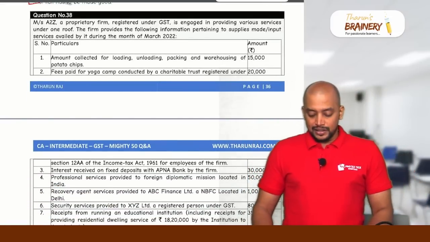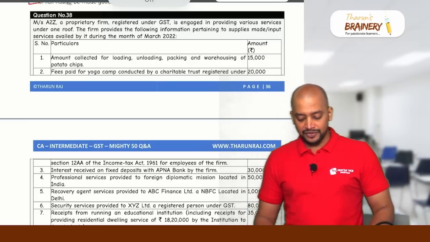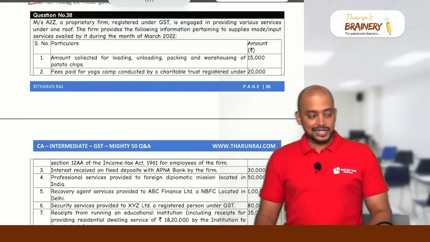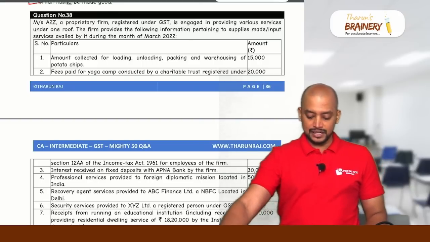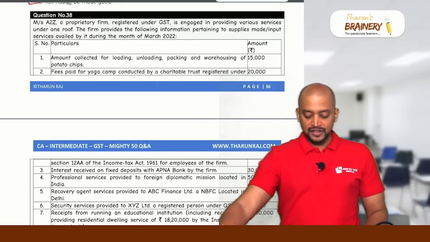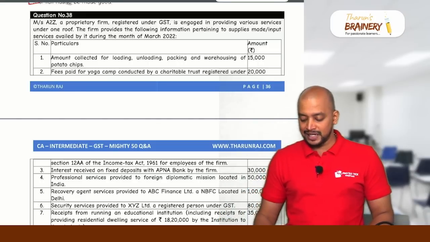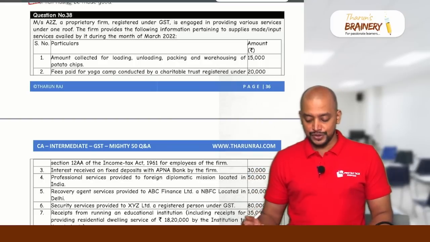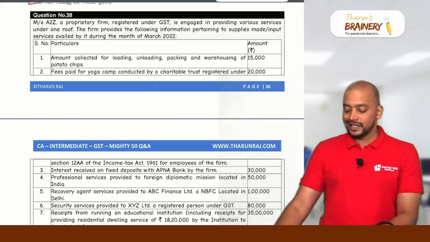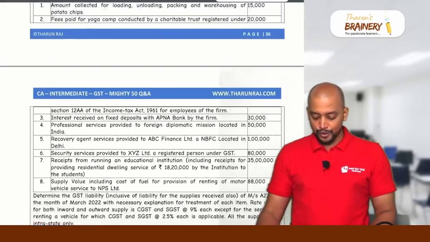The next question, number 38. Messrs A to Z, a proprietary firm registered under GST, is engaged in providing various services under one roof. The firm provides the following information pertaining to supplies made or input services availed by it during the month of March 2022. Amount collected for loading, unloading, warehousing of potato chips.